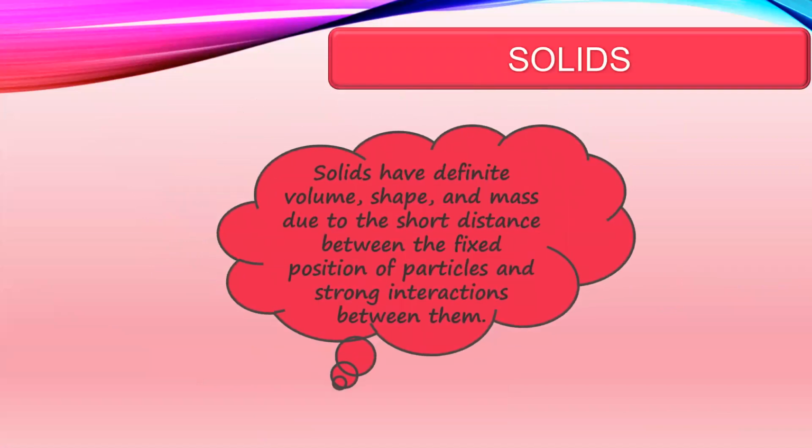Solids have definite volume, shape and mass due to the short distance between the fixed positions of particles and strong interactions between them. That is the reason why water flows and an ice cube floats.